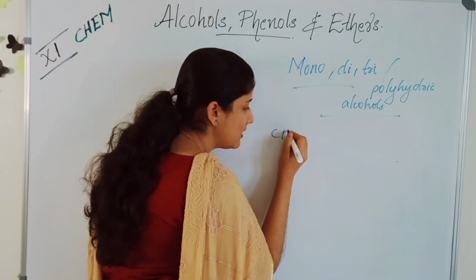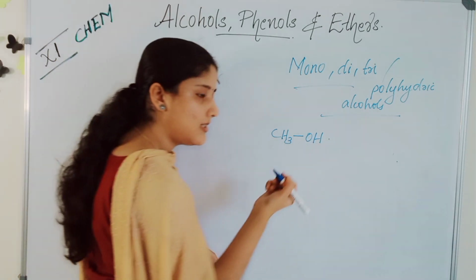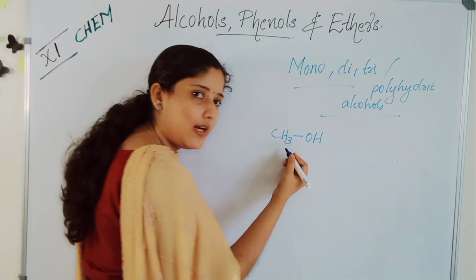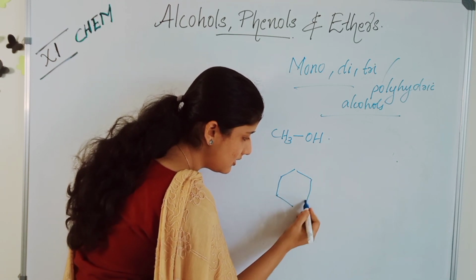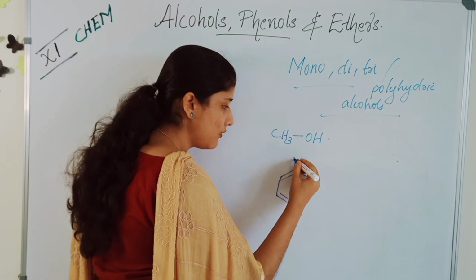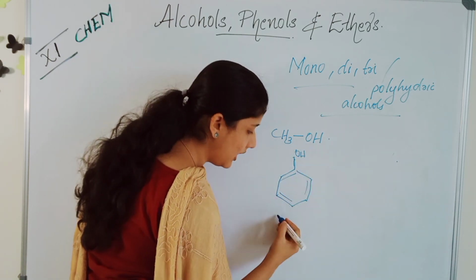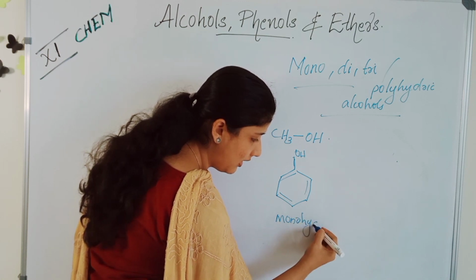When an R group is attached to OH, we call it an alcohol. CH3OH is a simple alcohol. It is a monohydric alcohol. This is an example of a monohydric alcohol, or this is a phenol. They are monohydric.